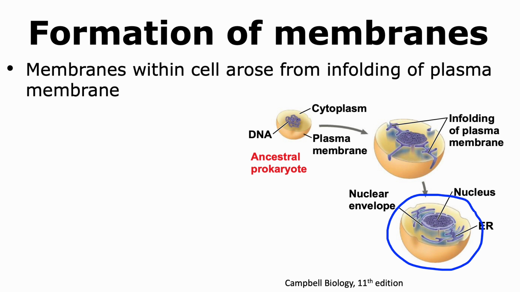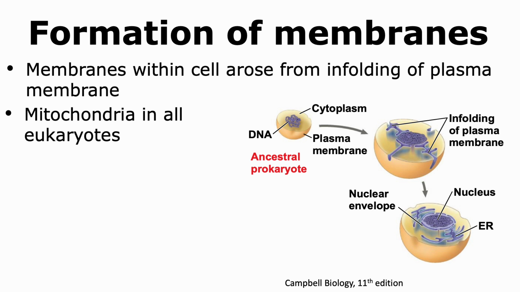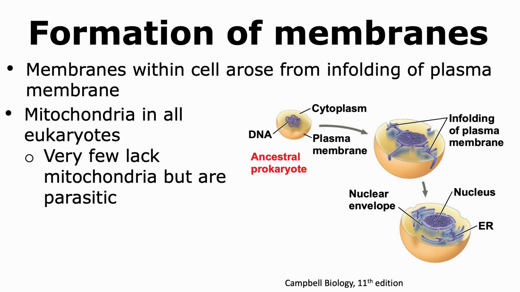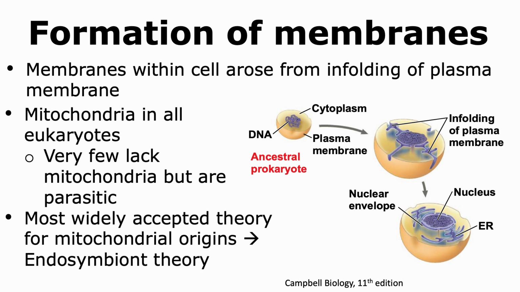the eukaryotic cell. Now, one organelle that is present in all eukaryotes is mitochondria. Now, there are very few organisms that are eukaryotes and actually lack mitochondria, but they did have mitochondria before and lost it because they found parasitic relationships with other types of organisms and hence obtained energy from those organisms. Now, in order to explain how mitochondria evolved in eukaryotes, the most widely accepted theory is the endosymbiont theory.